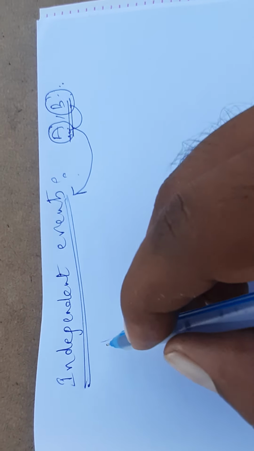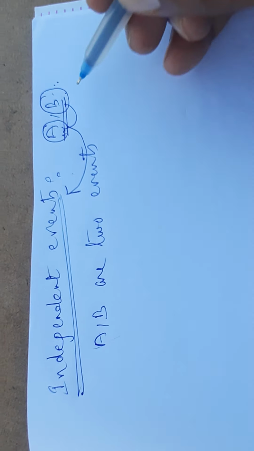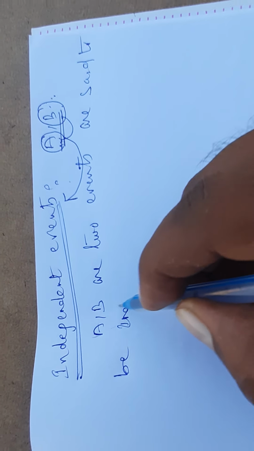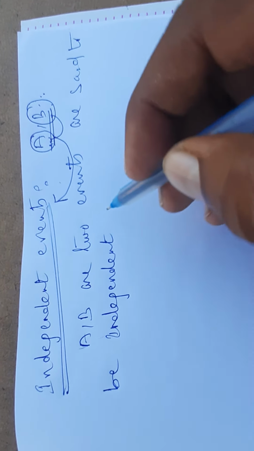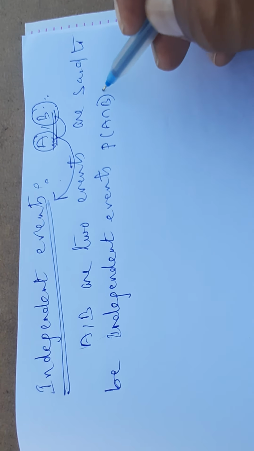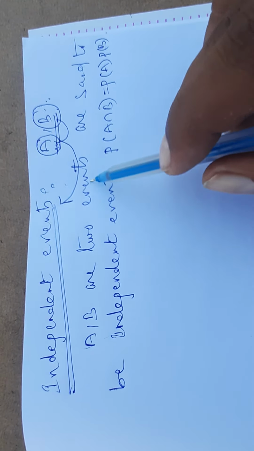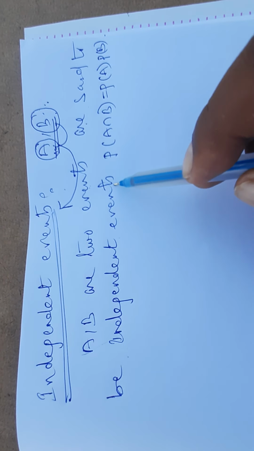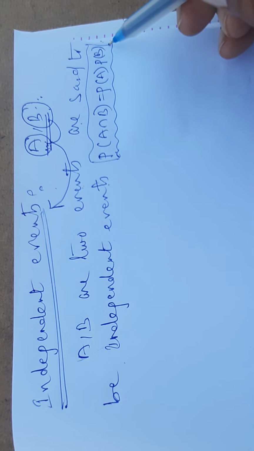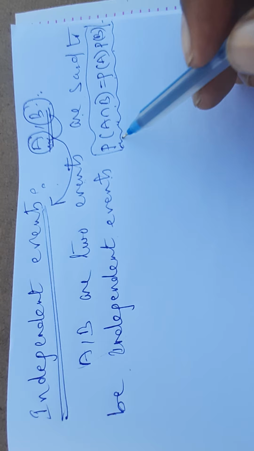But in set theory notation, if A, B are two events, they are said to be independent events if the events satisfy the condition P of A intersection B is equal to P of A into P of B. If any events satisfy this kind of condition, then it is called independent. This is the set theory notation, we can say like this.